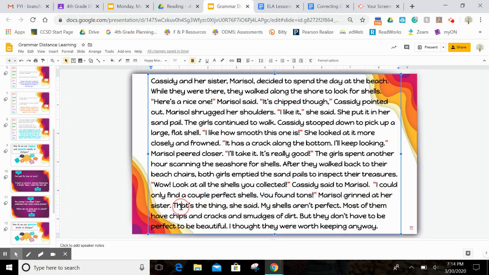That's the thing, she said. My shells aren't perfect. Most of them have chips and cracks and smudges of dirt, but they don't have to be perfect to be beautiful. I thought they were worth keeping anyway. Okay, that's like what, 4 sentences? But we have to put one set of quotation marks around that entire thing because it doesn't interrupt with anything else.